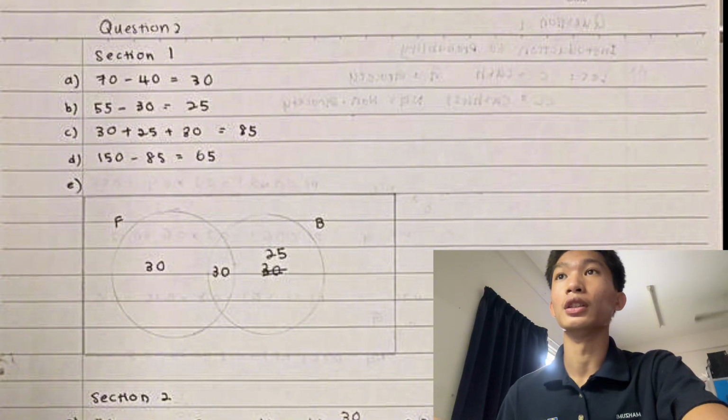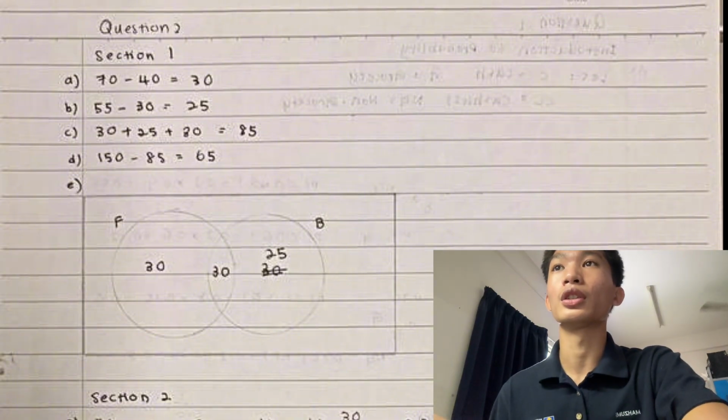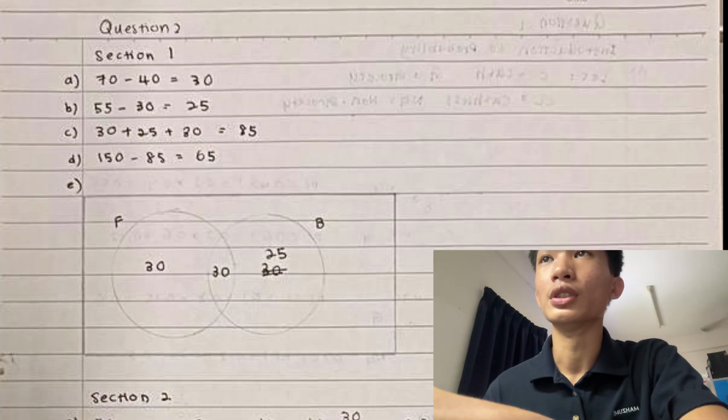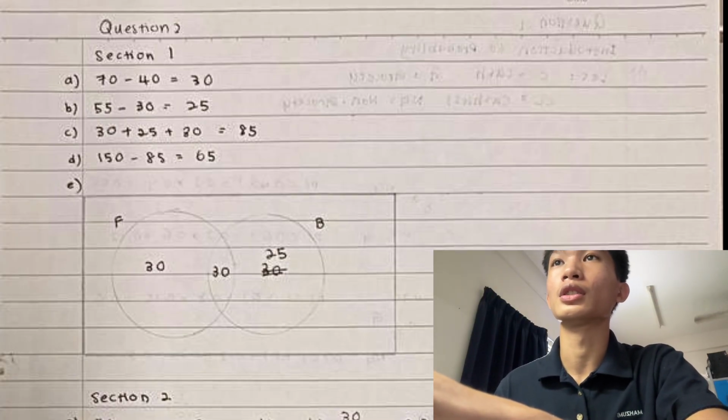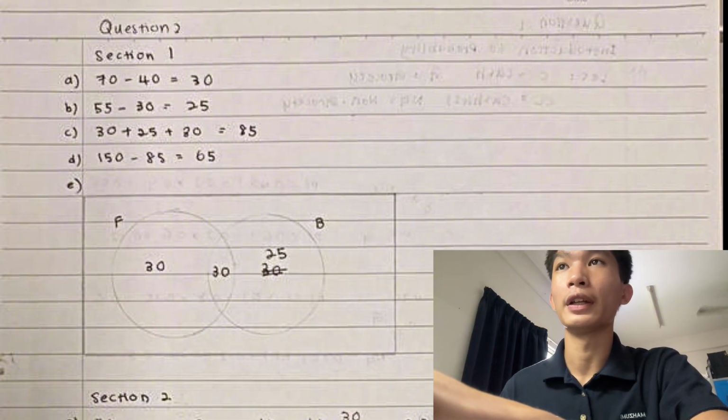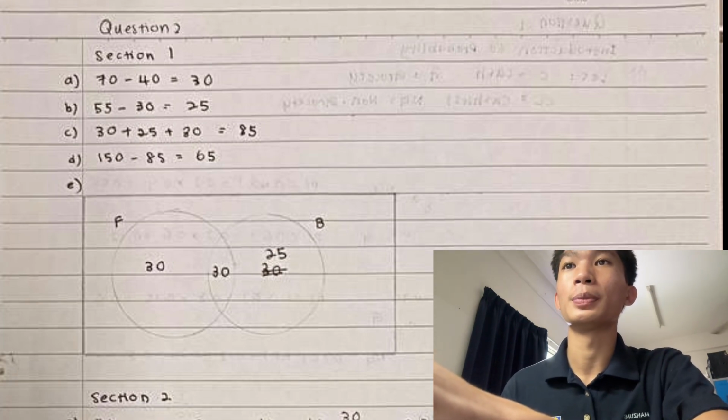For question B, how many students play basketball only? So we get the total of playing basketball, which is 55, minus 30, so we get the answer, a total of 25 students who only play basketball.